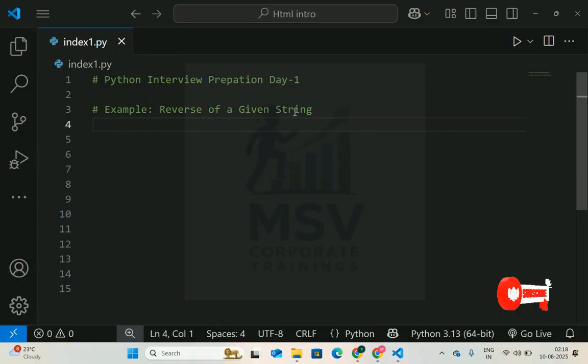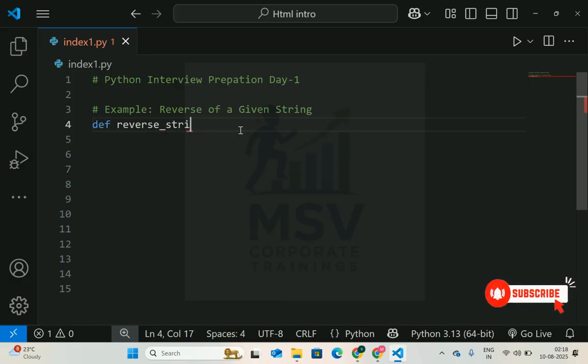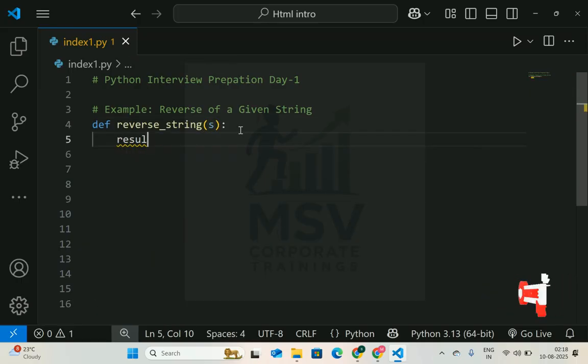Today we'll learn about reverse of a given string. First, we need to take a function with the def keyword. Function name is reverse of a string. I'm taking the parameter of s. So after that, I need to take result